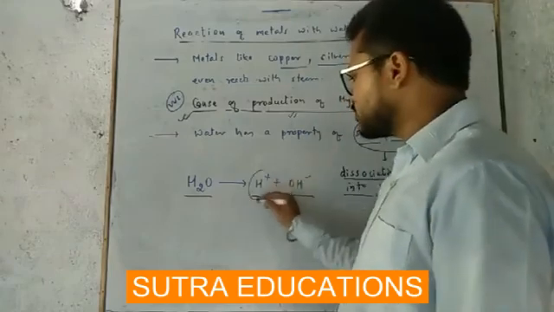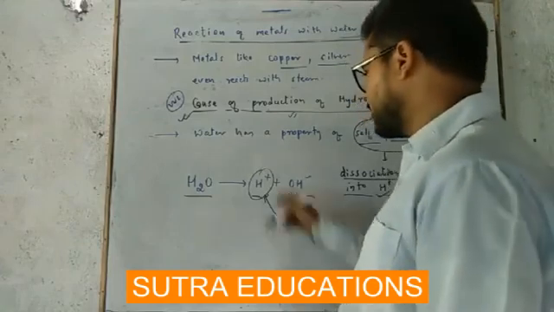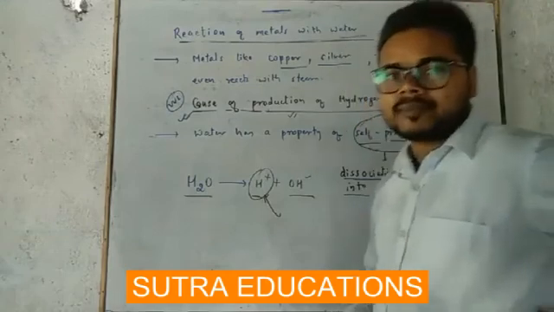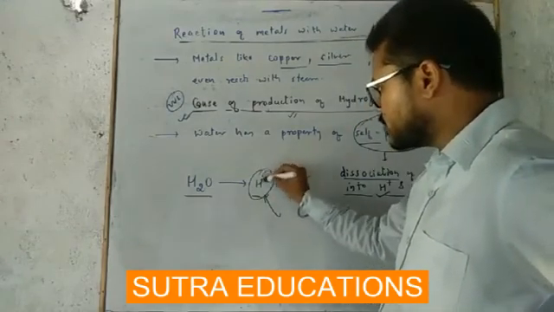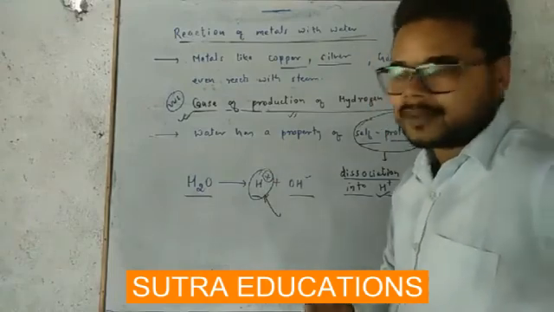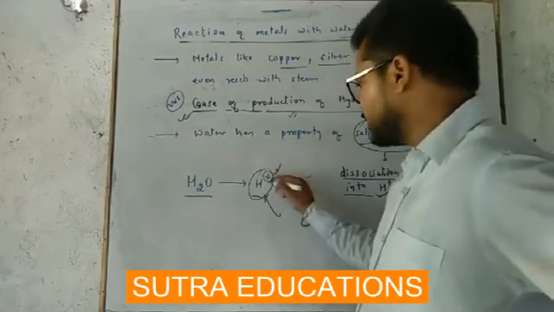This H plus is lacking in electrons. The plus sign shows electrons have been removed, so it needs electrons.